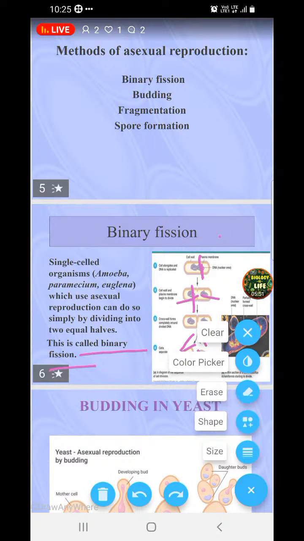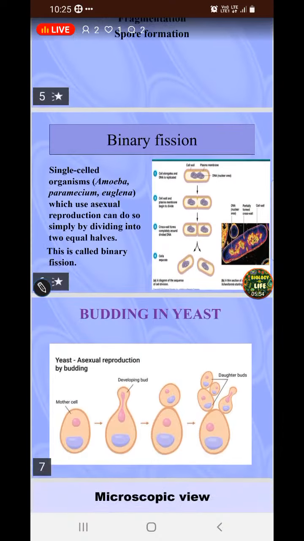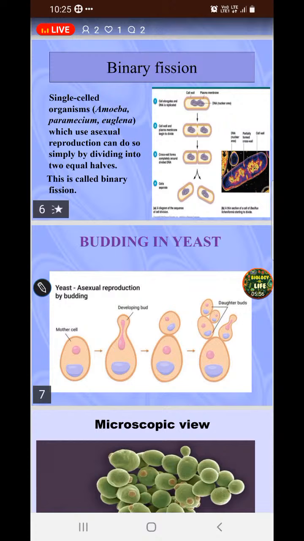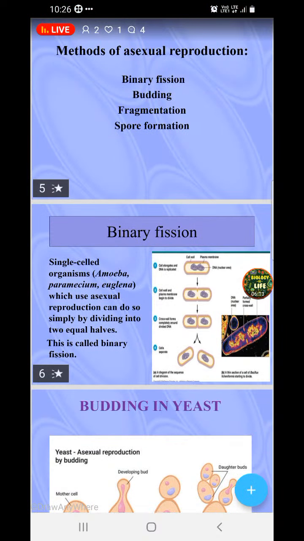Because of that, even in botany we can discuss the process of binary fission, as it occurs in photosynthetic bacteria that consist of chloroplast and carry out the process of photosynthesis.